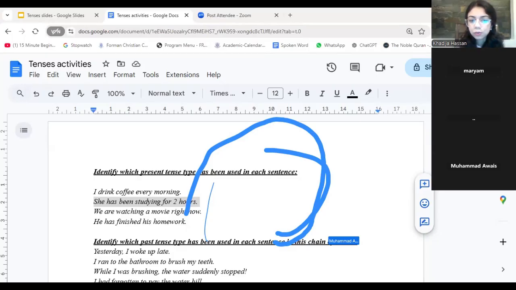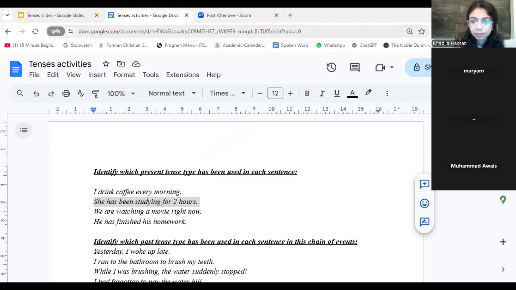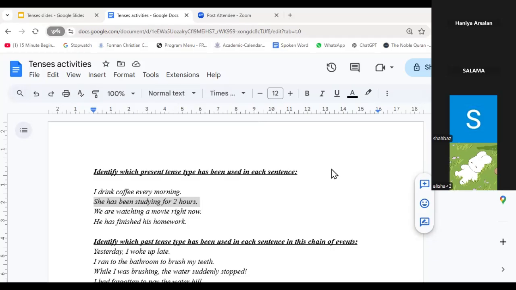Right. She has been studying for 2 hours. Anyone else apart from the 2 students who sent in the answer, Mariam and Salama? Alicia, Shabaz, Hanya, what about you guys? Right, so present perfect continuous. It actually is present perfect continuous. So that is correct. Whoever said that? Present perfect continuous, yes. Thank you.